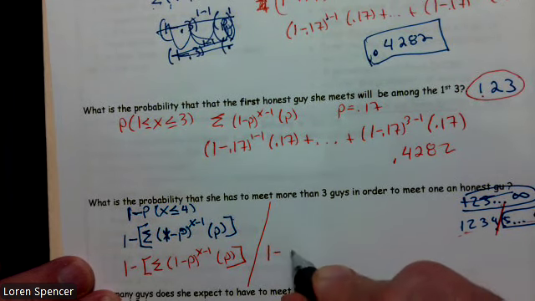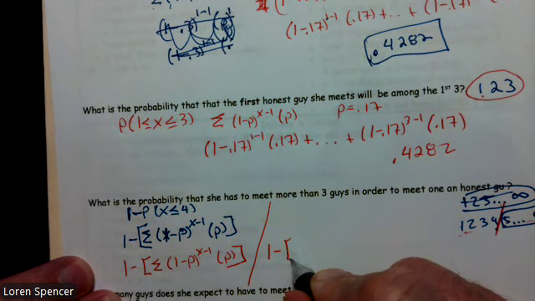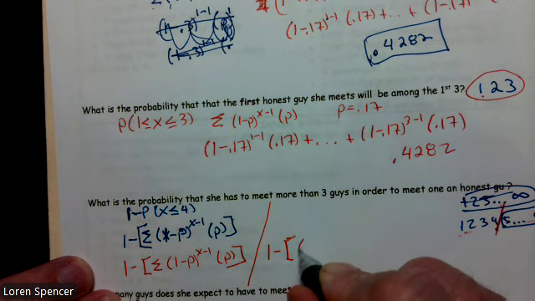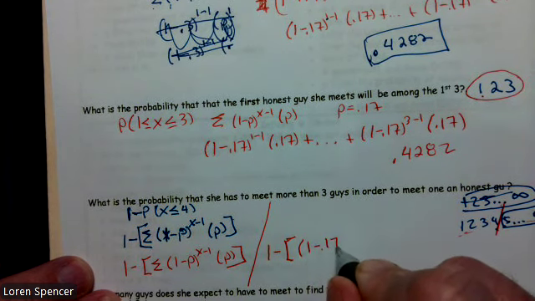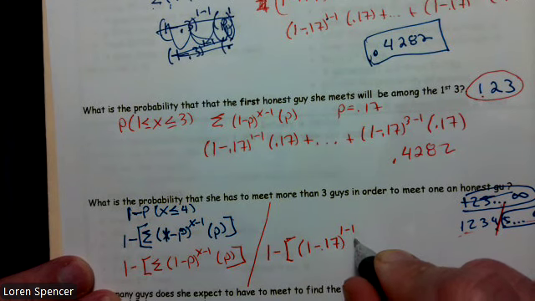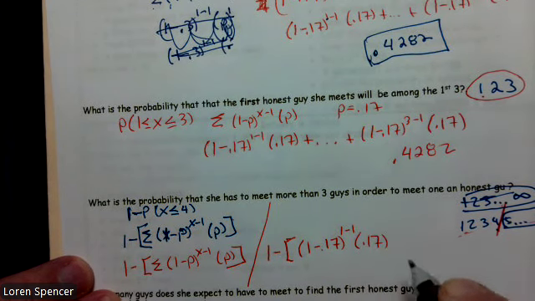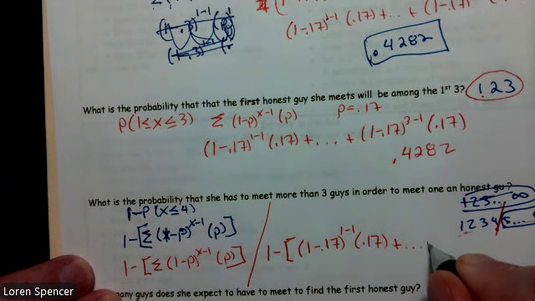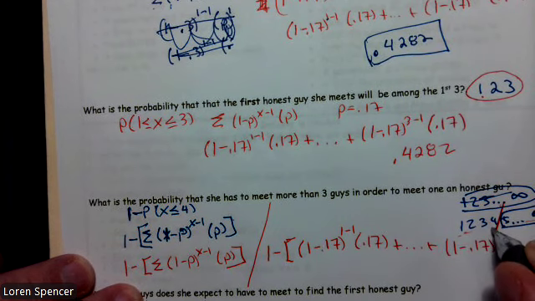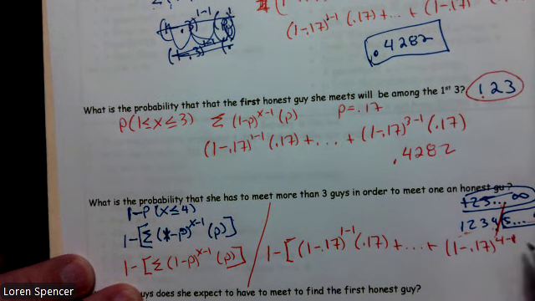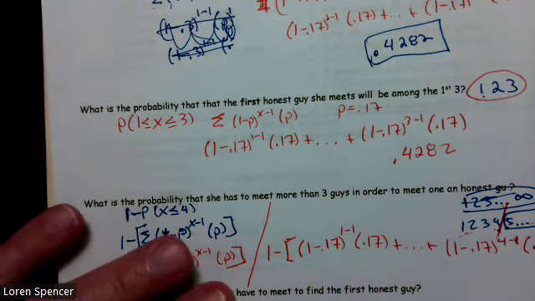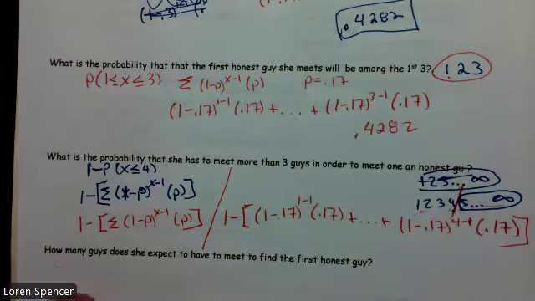So 1 minus bracket, and we're going to have (1 minus 0.17) to the 1 minus 1 times 0.17, plus, plus, (1 minus 0.17) to the fourth minus 1 times 0.17, and we're going to close our brackets. So it should look something like that.